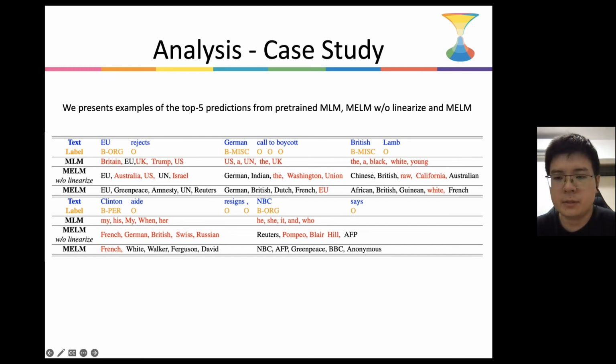Compared to the above methods, our MELM takes both label information and context into consideration, and thus generates more entities that fit into the context and align with the original labels as well. Moreover, it is noteworthy that MELM can leverage the knowledge from pre-trained models to generate real-world entities that do not exist in the original training set as well, which essentially increases the entity diversity in training data.